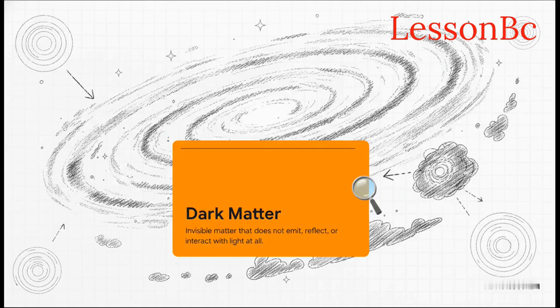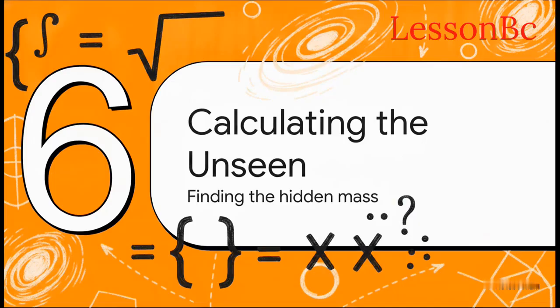Galaxies must be completely wrapped in massive, invisible halos. We call this dark matter. It's a completely invisible form of matter that doesn't emit, absorb, or reflect light at all. It is totally undetectable to our standard telescopes. Literally, the only reason we know it exists is because of the immense gravitational pull it exerts on the stars we can actually see. Let's put some numbers to this in Part 6, Calculating the Unseen.